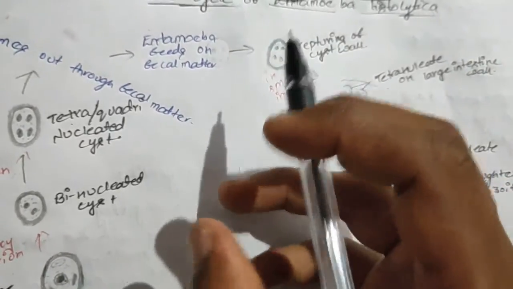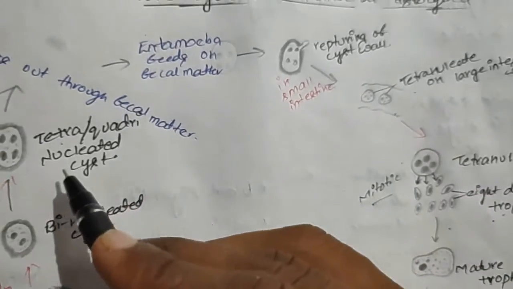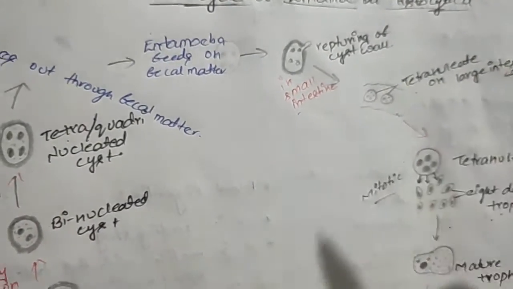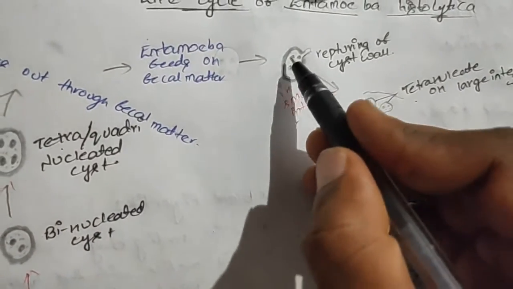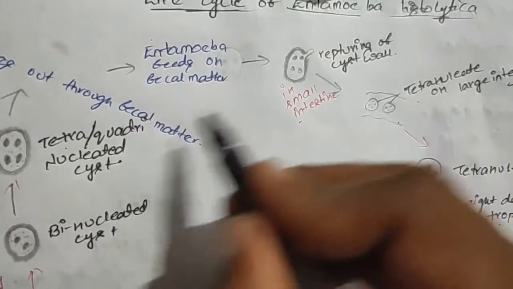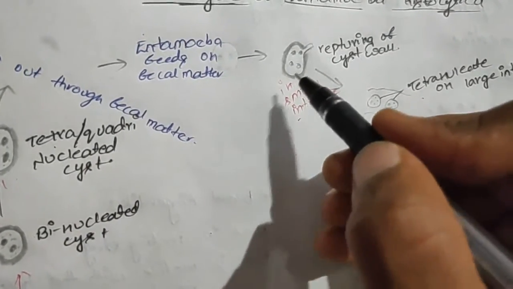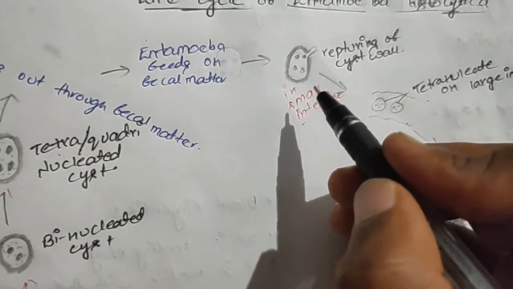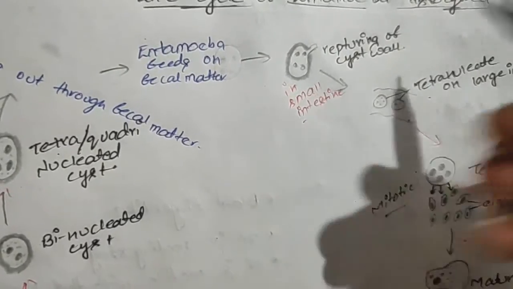By consuming that food or water, this tetranucleated cyst enters into the small intestine of human beings. In this small intestine, the rupturing of the cyst wall takes place. The cyst wall ruptures, but the four nuclei present in it won't undergo any further division. Only the cyst wall breaks down.